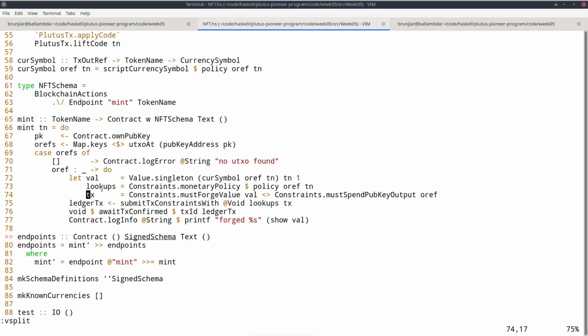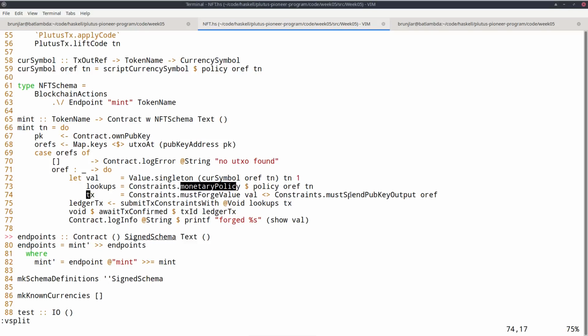Now we saw earlier that for some constraints we need corresponding lookups that allow the constraint solver to get the necessary information to satisfy the constraint. So we saw that in the case of must forge value, because this value involves this monetary policy. In the lookups we must provide the monetary policy so that that can be found.